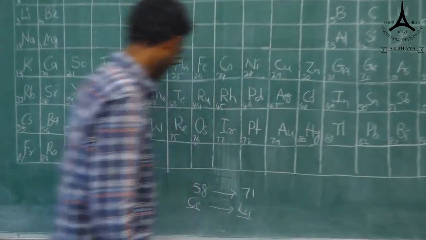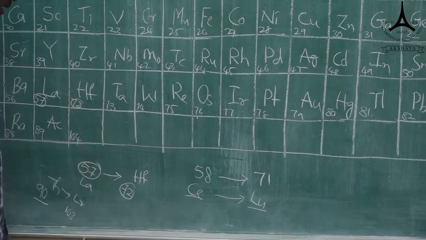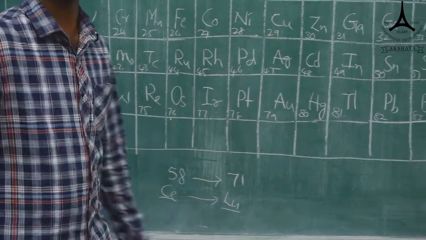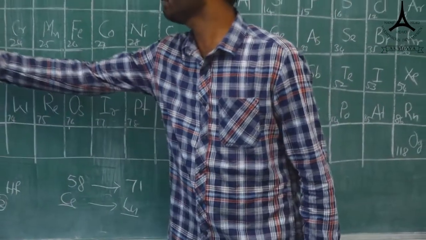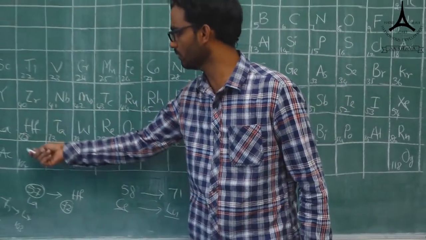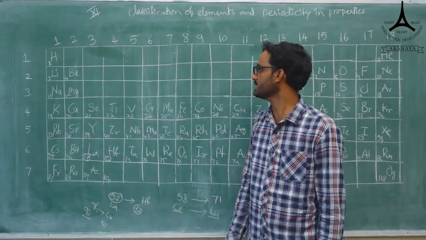Okay, 104. You have to check 103, and here 104, if it is there, you can count it. You will get 118 as the element number. Between here, first, second, third, fourth, these are the transition elements.